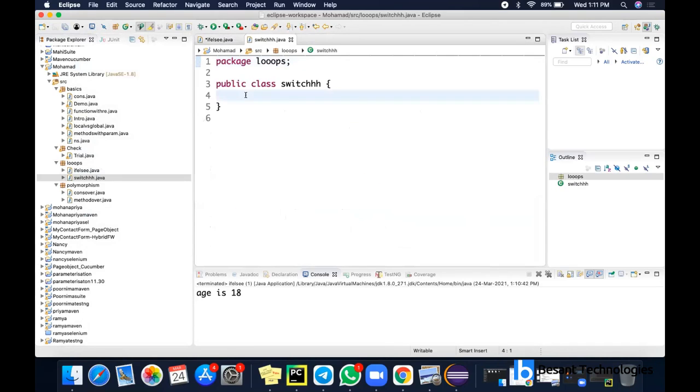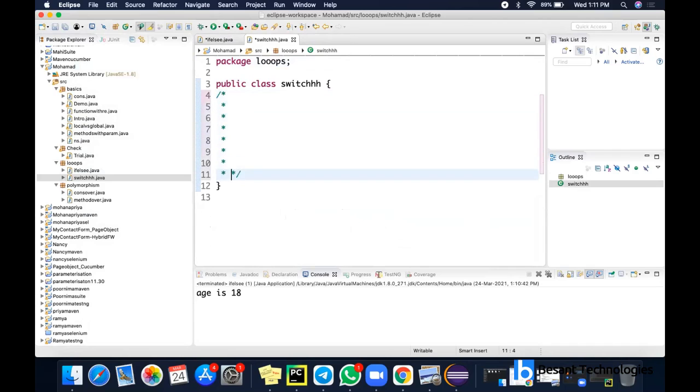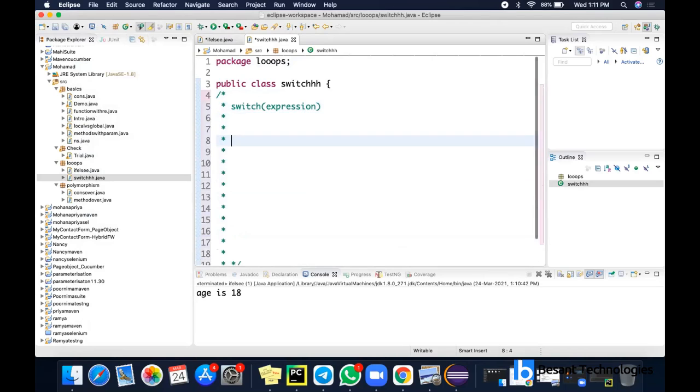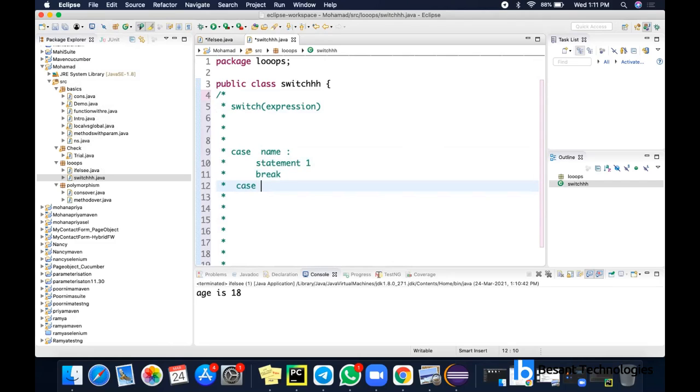So switch and all, it is a keyword, so you must not use it for other purposes. Okay. So I'm going to have switch of some expression. Depending upon the expression, I'll name the cases, and then some statement will be executed. So case name will be given depending upon the expression you are passing here. So statement 1, then I'll be having break, then another case, then case name, then statement 2 will be executed. So it is statement 2, then break statement.